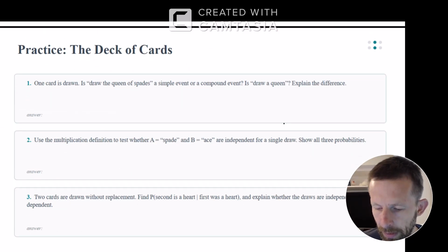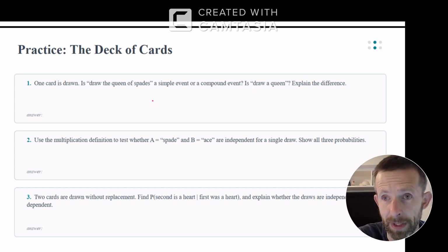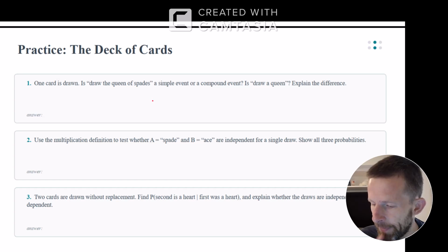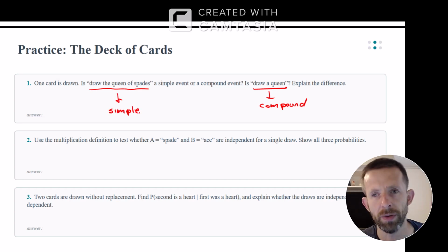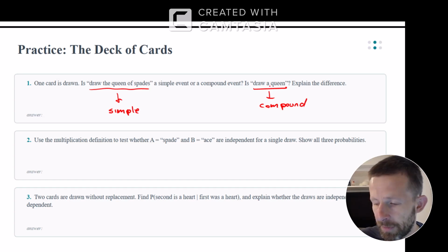All right, so let's look at a couple questions here. One card is drawn from a deck of cards. Is drawing a queen of spades a simple event or a compound event? Drawing a queen would be compound. And drawing a queen of spades, so there's only one. So that's a simple event. There's only one queen of spades, but there's 4 different queens.